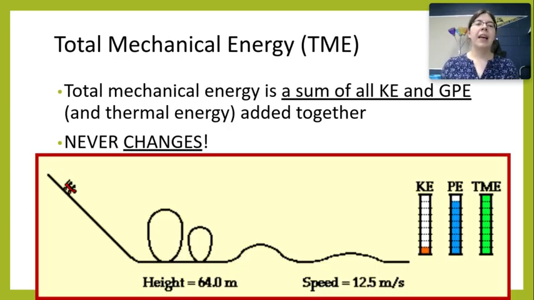So this brings up the idea of total mechanical energy. Total mechanical energy is the sum of all the kinetic energy and gravitational potential energy, and technically the thermal energy added together. So the total mechanical energy stays the same. It might change between which of those three it is, whether it's kinetic, potential, or thermal, but the total of all of those is always the same amount of the total mechanical energy.